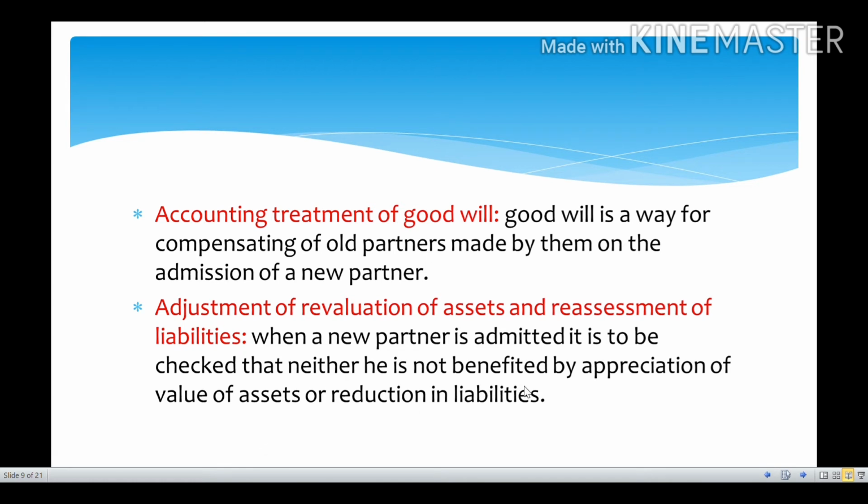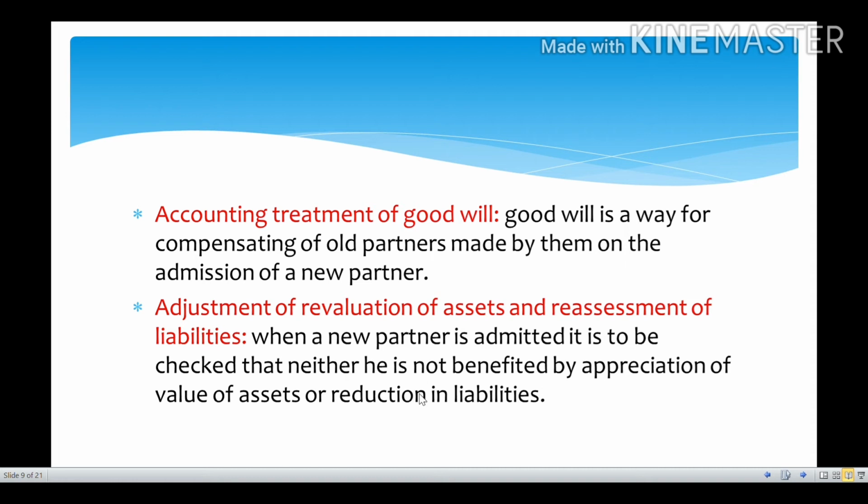Whenever a new partner is admitted, we have to check whether he is suffering because of depreciation in the value of assets, or whether there is an increase in the value of liabilities. Everything must be balanced. He should not suffer because of depreciation, nor get the benefit of an increase in liabilities. Keeping this in mind, the assets and liabilities are revalued at the real value on the day of the admission.